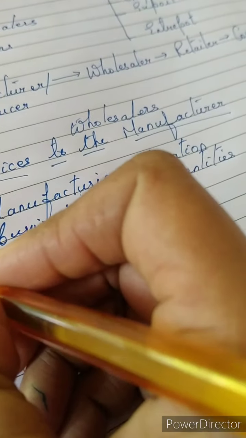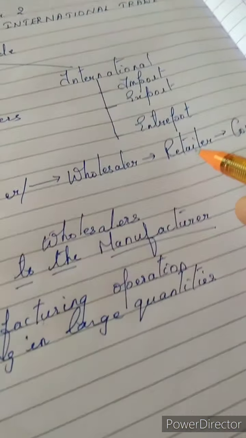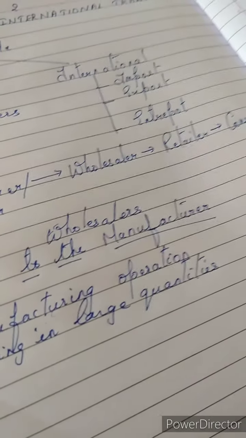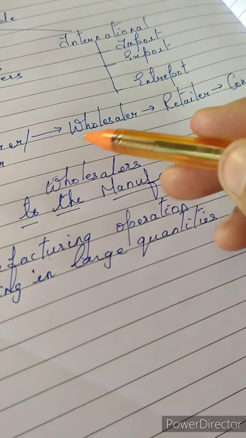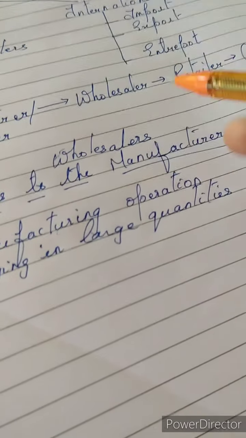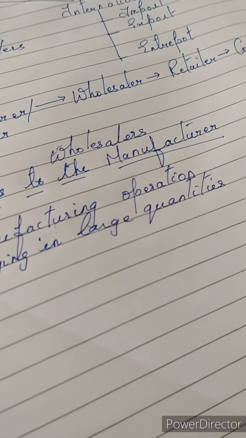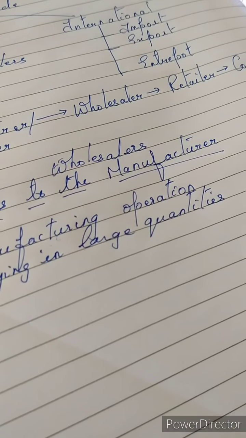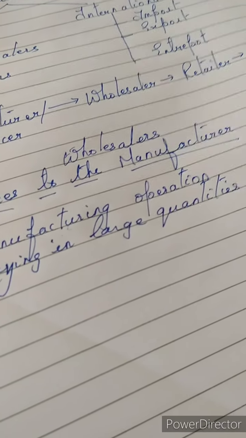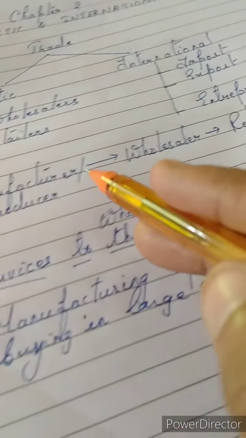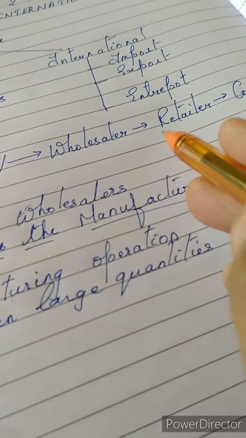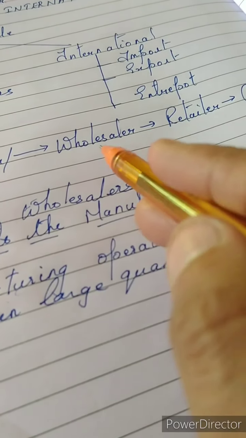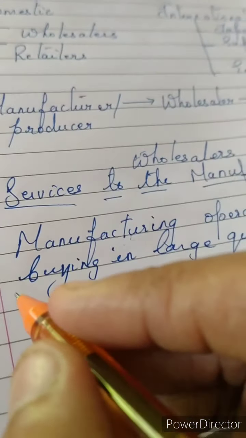So manufacturers don't have to go to the retailers and to the consumers. And how the wholesaler is also helping the manufacturer is he is taking the orders from the retailer and supplying the stock to the retailers, which he is buying in bulk from the manufacturers. So retailers also don't have to go to the manufacturer. For them also the cost of transportation has reduced. They will directly approach the wholesaler and buy the products from them.